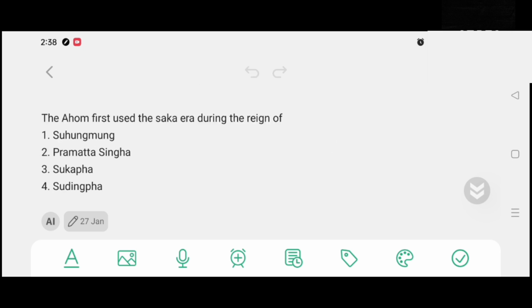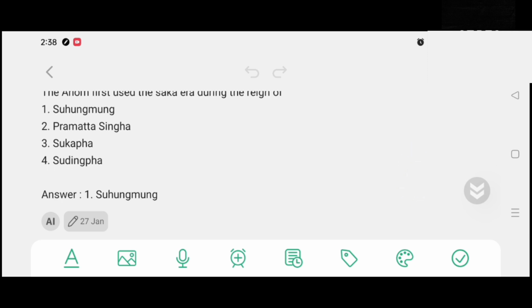The Ahom powers used the Saka era during the reign of option number 1, Suhungmung. Option number 2, Pramata Singha. Option number 3, Sukafa. Option number 4, Sudingpa. And the correct answer is option number 1, Suhungmung.